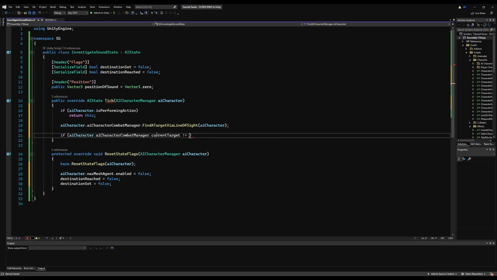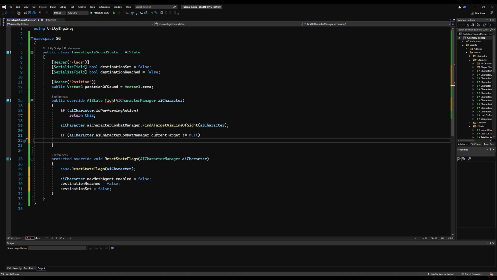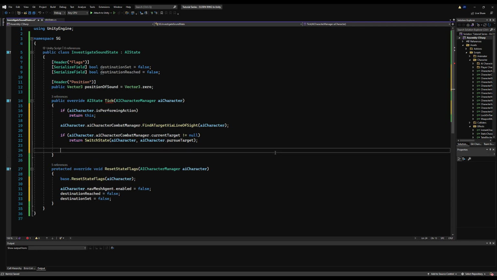So we're going to say if the AI character current target does not equal null, this is from the AI character combat manager, we're going to simply return pursue target state by saying return switch state AI character pursue target. Basically, if you find a target while you're on the way to the sound, don't continue going towards the sound. We want to instead pursue that target.